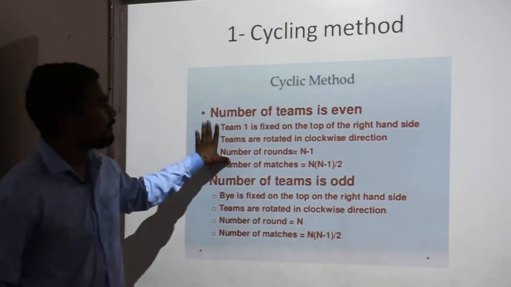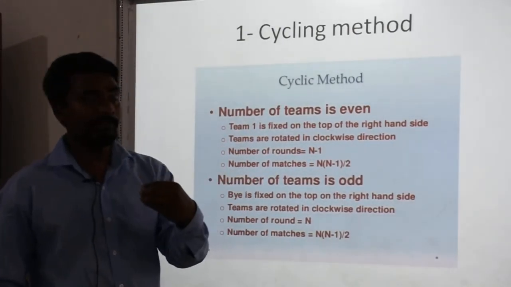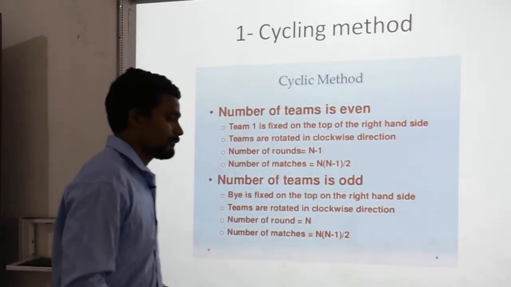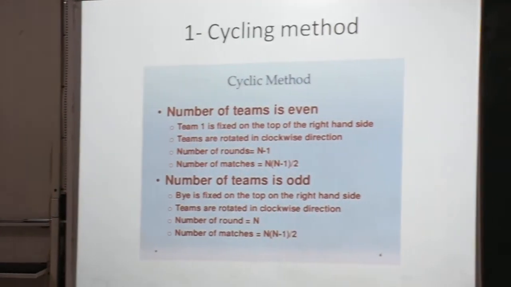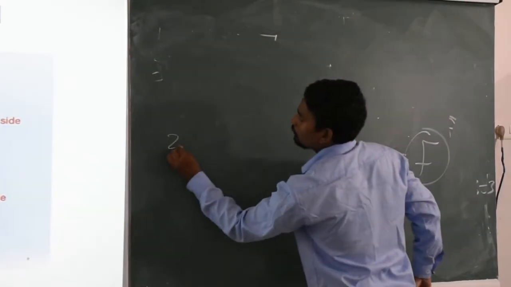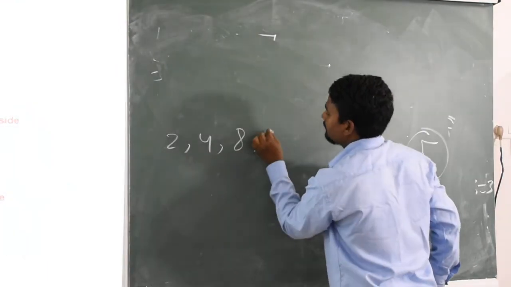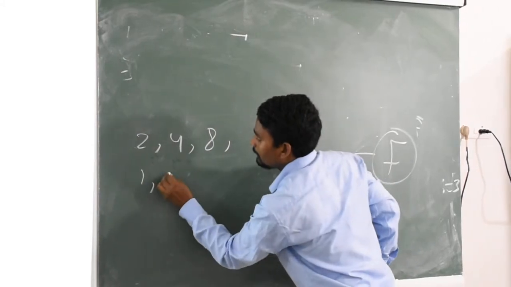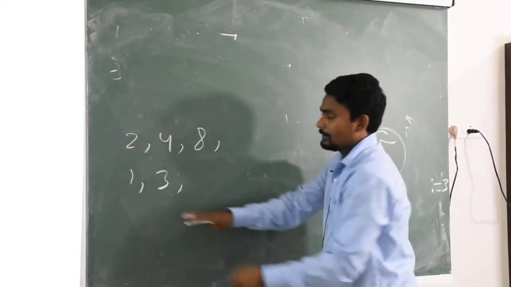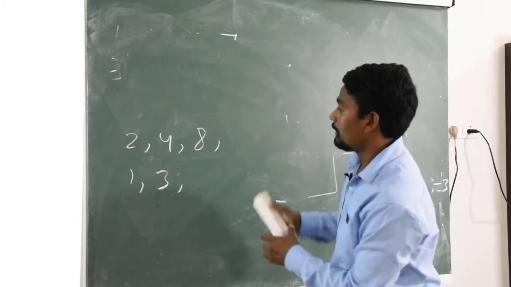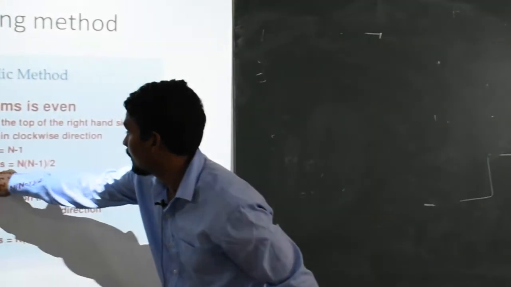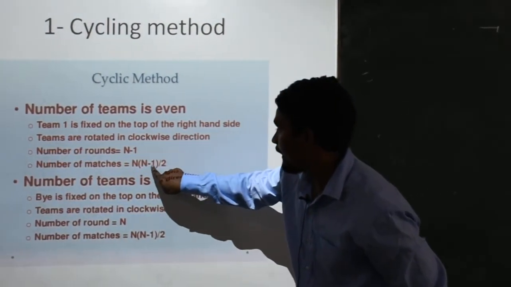Here this is the formula for odd team and even team number. So number of teams is even. What is the even number? Even numbers are 2, 4, 8. So like this, these are the even numbers. And odd numbers are 1, 3. These are the odd numbers. Okay, so for even number, we will have the formula of n into n minus 1 upon 2.